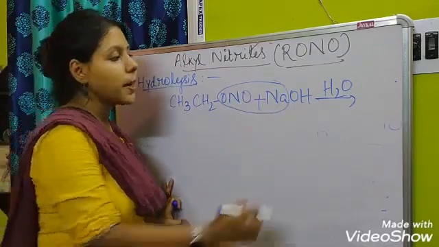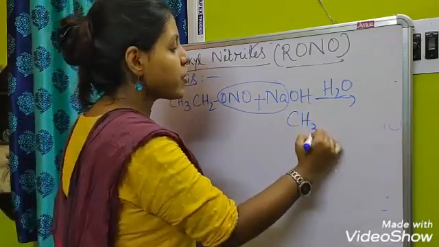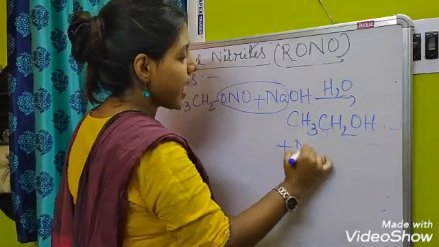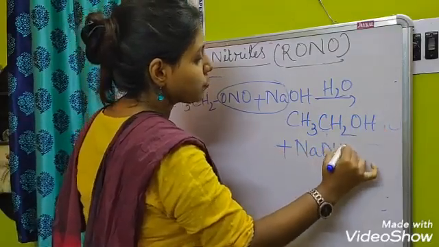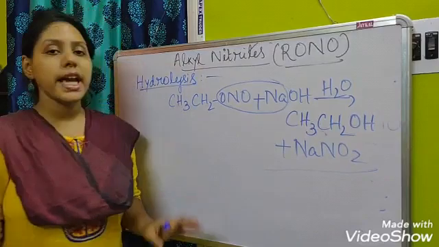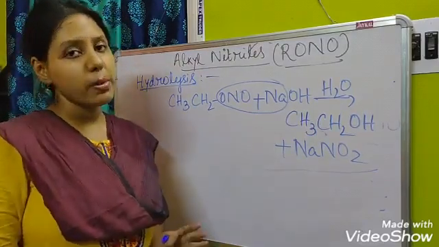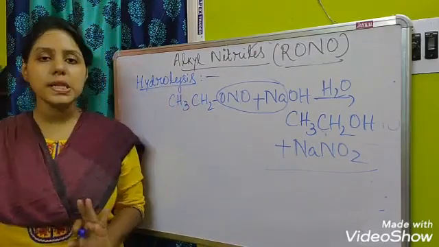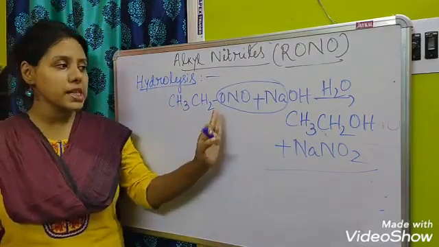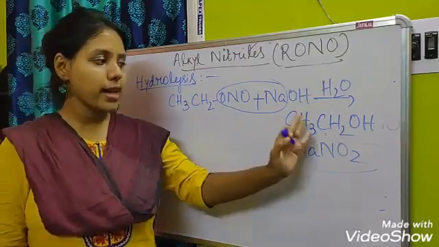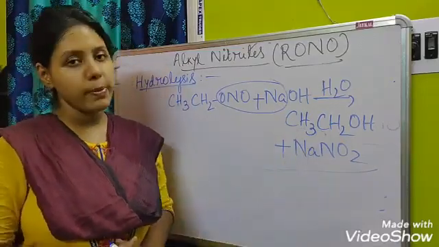So what will be the compounds here? One is CH3CH2OH plus NaNO2. CH3CH2OH along with sodium nitrite will be formed by hydrolysis of the nitrites in presence of an alkali. Clear? So alcohol and sodium nitrite will be formed.